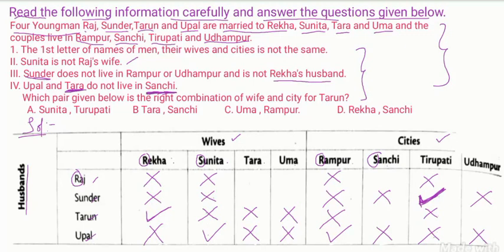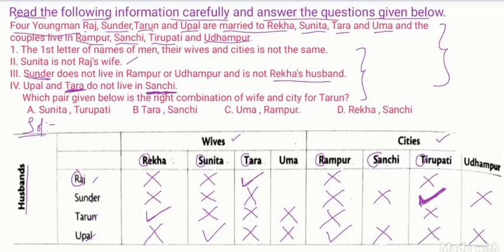Next, look at Tara. As we know, Tara will not live in Tirupati. Why? Because the first letters are T and T. Since Sundar is living in Tirupati, Sundar and Tara are not husband and wife. So definitely Tara is the wife of Raj. So Tara is not the wife of Sundar, put a cross mark.